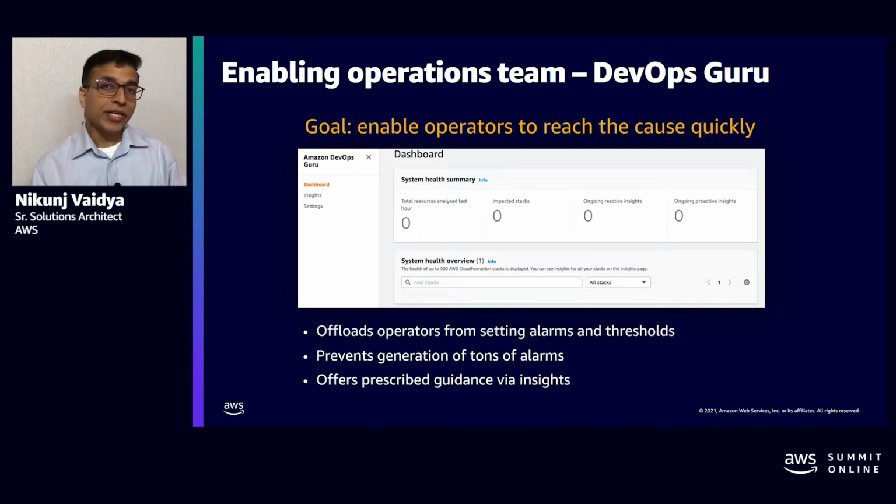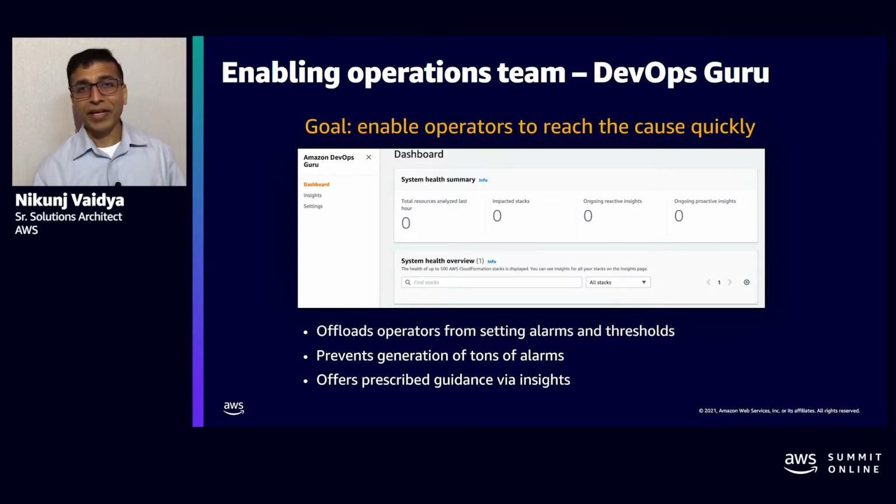Now, when actually the issue occurs, unlike the traditional systems where you would see tons of alarms being generated, not knowing which ones are the symptoms or the side effects and which one is actually the cause, DevOps Guru stitches together a systematic correlated sequence of events and presents it in the form of an insight. This insight is the heart of Amazon DevOps Guru, where it provides prescribed recommendations for the operators on how to recover from this particular issue.